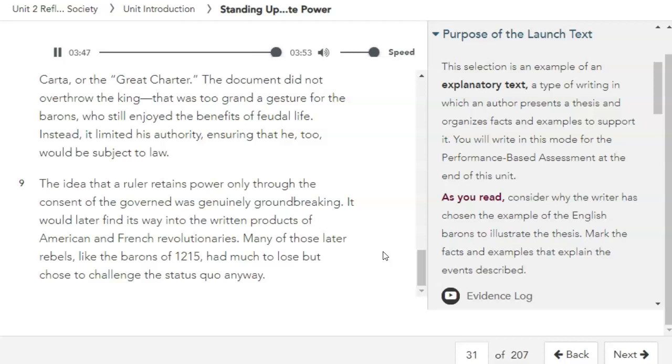Many of those later rebels, like the barons of 1215, had much to lose, but chose to challenge the status quo anyway. Consider, why do you think the writer chose the example of English barons to illustrate his thesis?